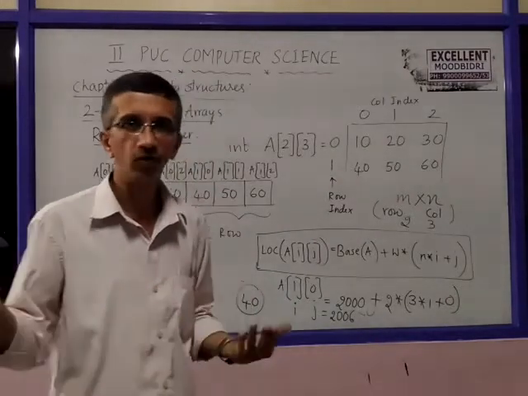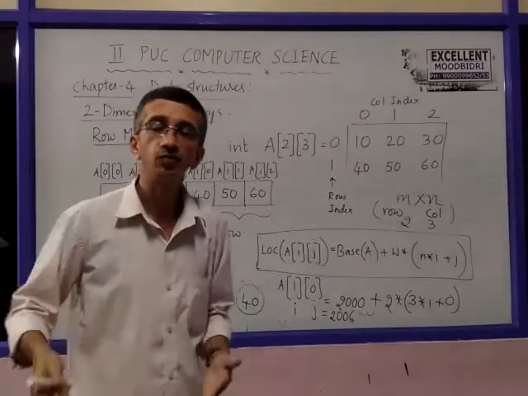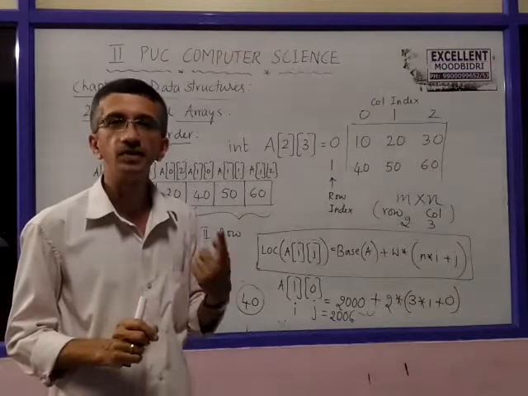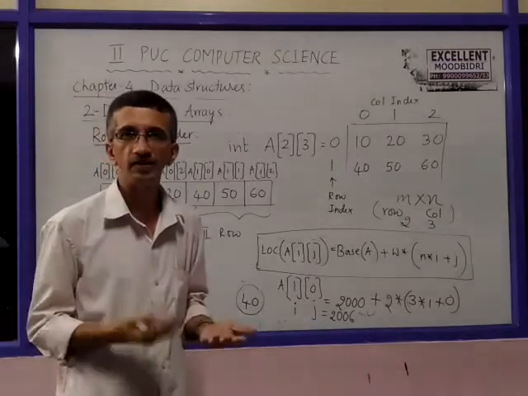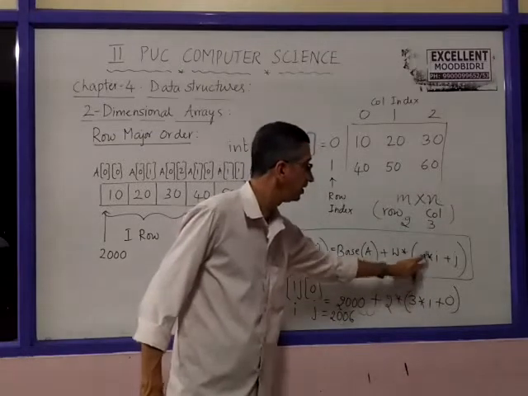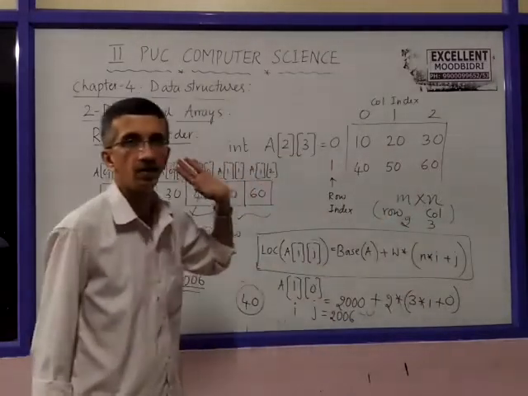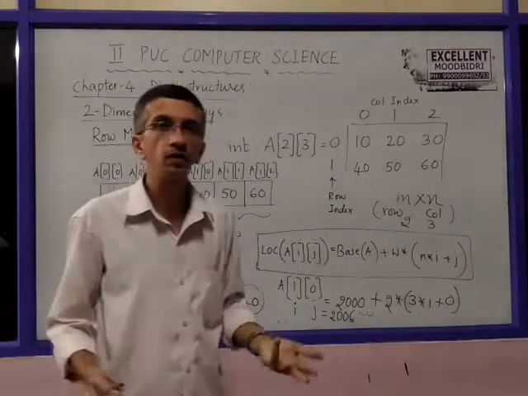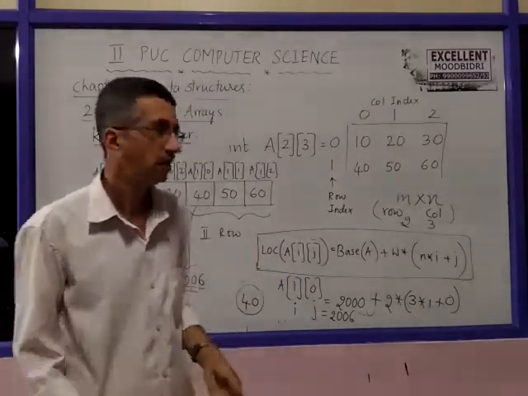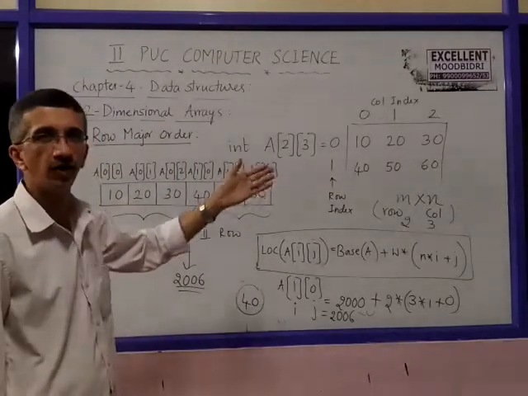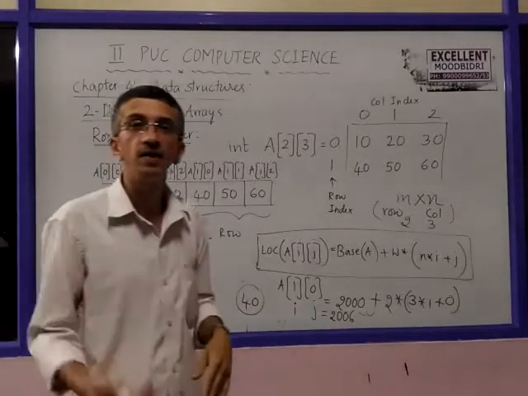If you take a character two-dimensional array, like a collection of so many names, individually the item is a character, there the width is 1. If you take floating point, it is 4 bytes. M and N, here you should be careful, it is N into I plus J. N is the number of columns. Here you might have observed we don't require the number of rows, because it is row measure order, it is according to the row wise only. That is why we don't require the row size.